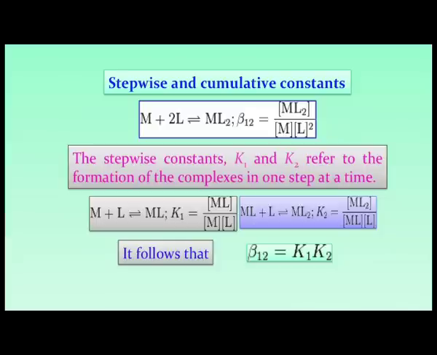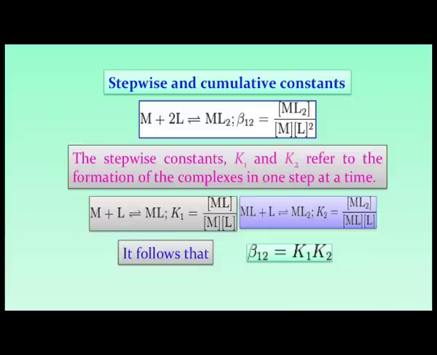So, beta is the corresponding constant starting from simple M where no ligand is bound, though an intermediate form was there which is ML, like that of our silver ion Ag plus binding to ammonia, 2 ammonia groups binding. In the first step one of the ammonia binds to the silver center, and in the second step the second ammonia comes and binds to that particular silver center.